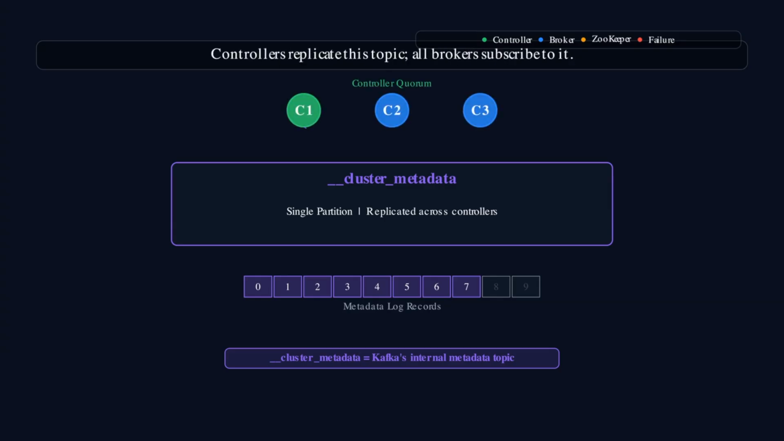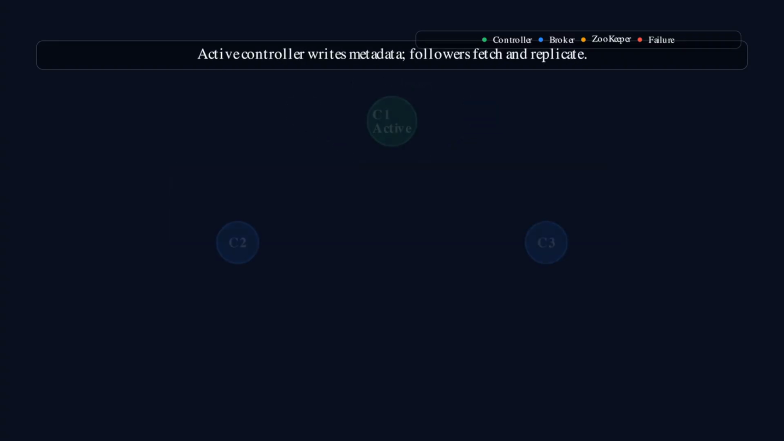Every metadata change, a new topic creation, a partition reassignment, a configuration update, is written as a record to this topic. This design is elegant because Kafka is already great at replicating logs, and now it uses that same proven mechanism for its own internal state. All brokers in the cluster subscribe to this topic to keep their local metadata caches up to date.